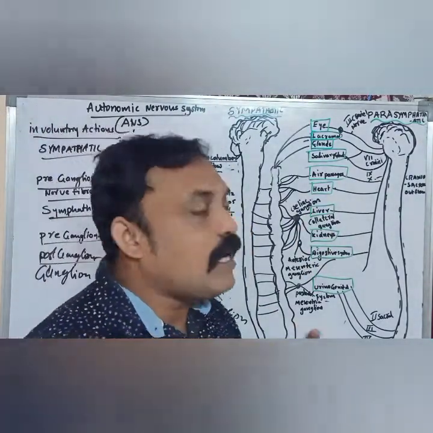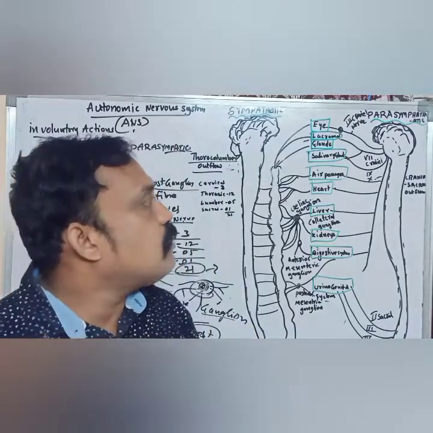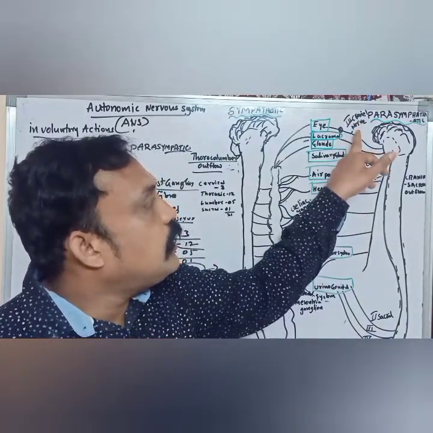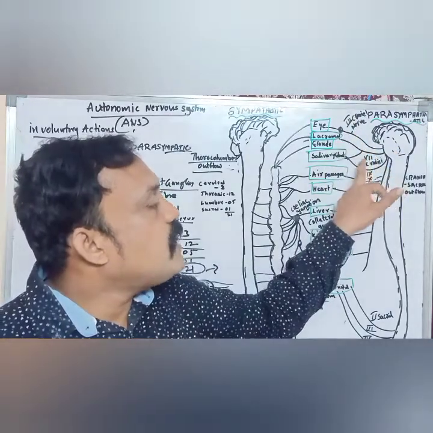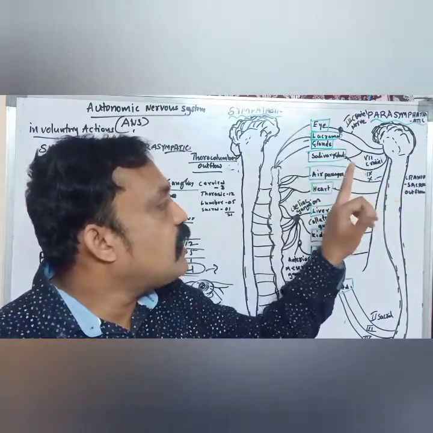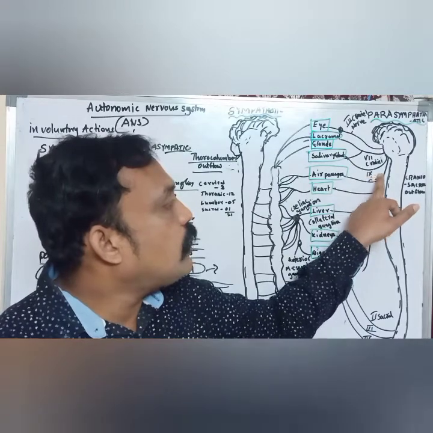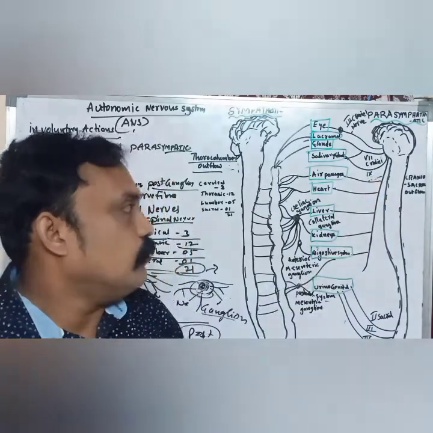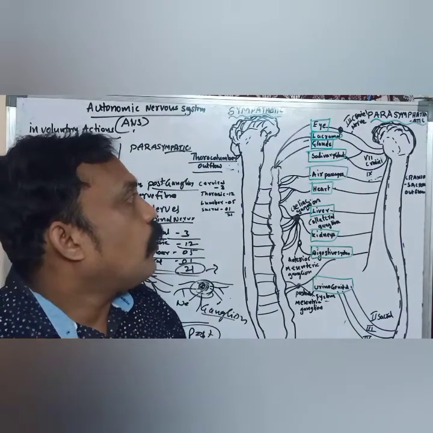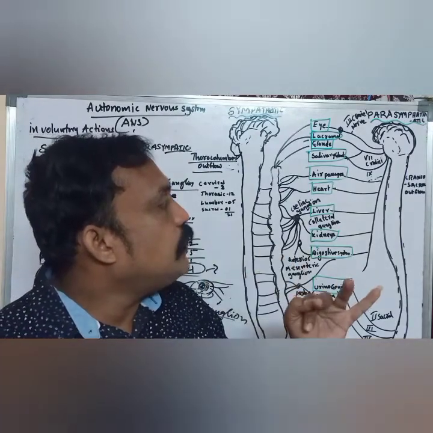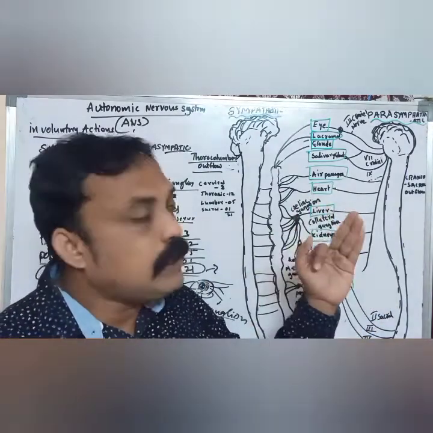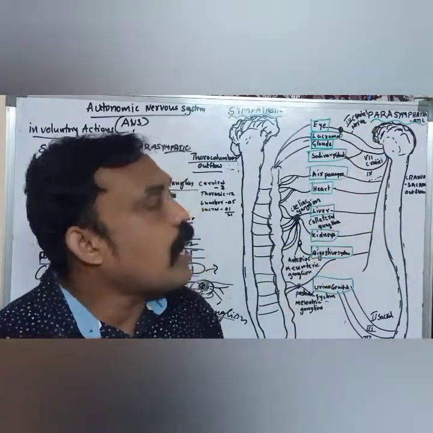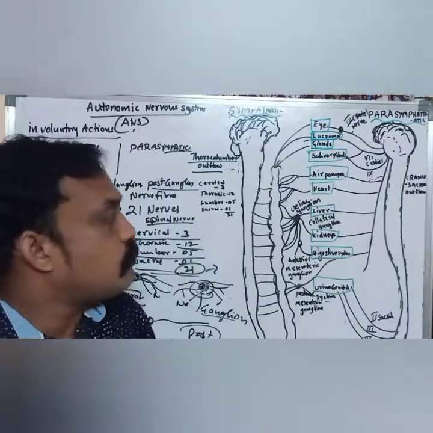So the parasympathetic nervous system is made up of the third, seventh, ninth, and tenth vagus nerve. It forms the parasympathetic nervous system.